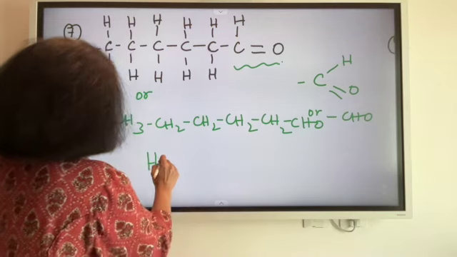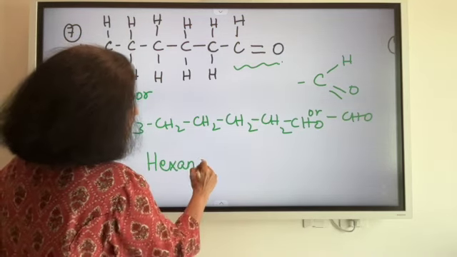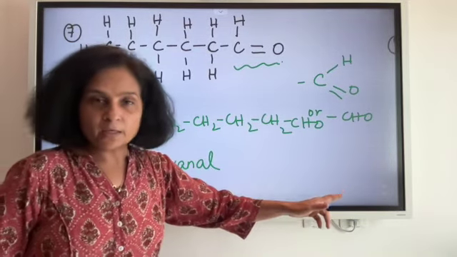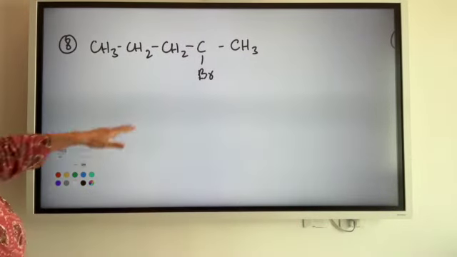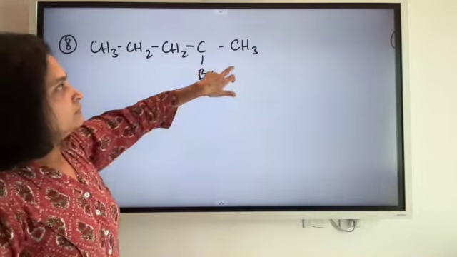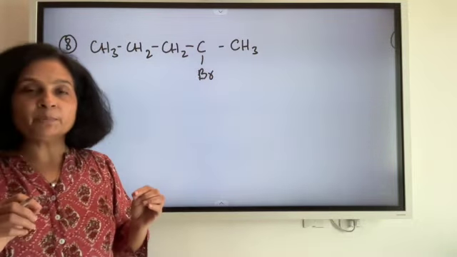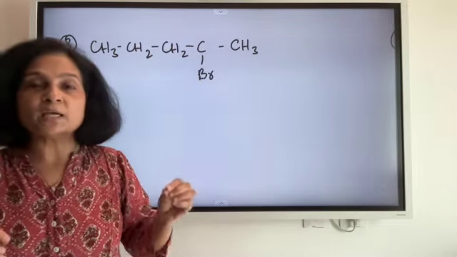So it is a hexane, HEXANE, the E is removed, AL comes in, hexanol. AL was the suffix which we use for aldehydes. Now, moving ahead, now comes the halo group. In the halo group, if you remember, we use the name of the halogen as a prefix.